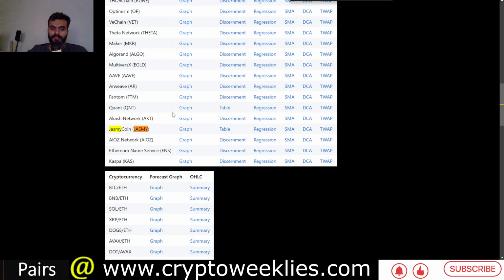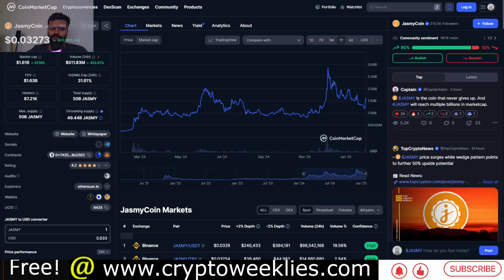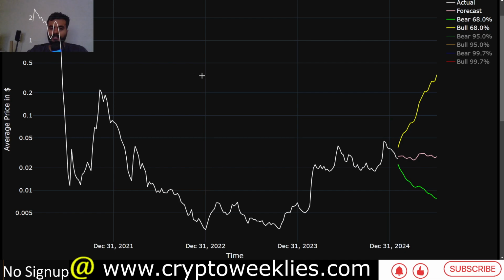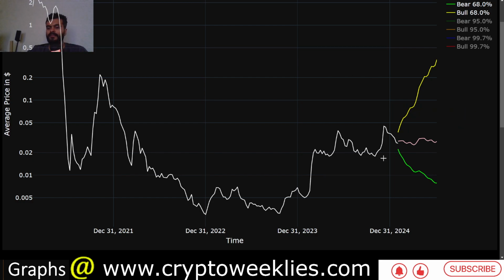If we look at the machine learning based price forecast for Jasmy, the current price of Jasmy is at around 3.2 cents. This is the machine learning model trained in house using techniques such as ARIMA, seasonal ARIMA, XGBoost, and LSTM. The bull case for Jasmy in the next 6 months per the model, trained on data since the token was launched till today, is between 3.7 cents to all the way about 10x of that, to about 34 cents. So that's the bull case.